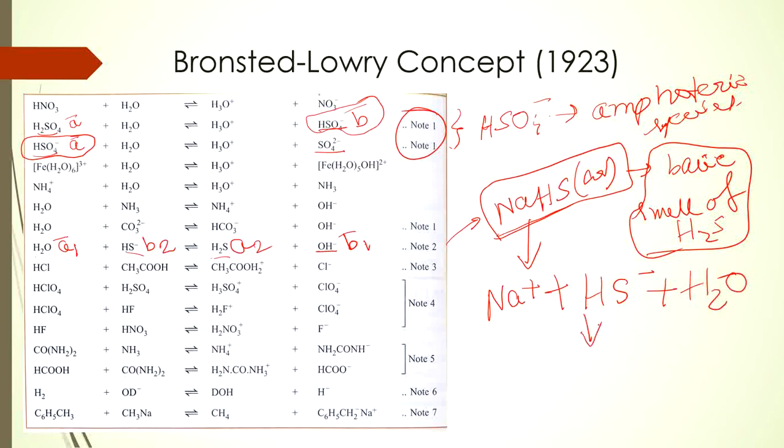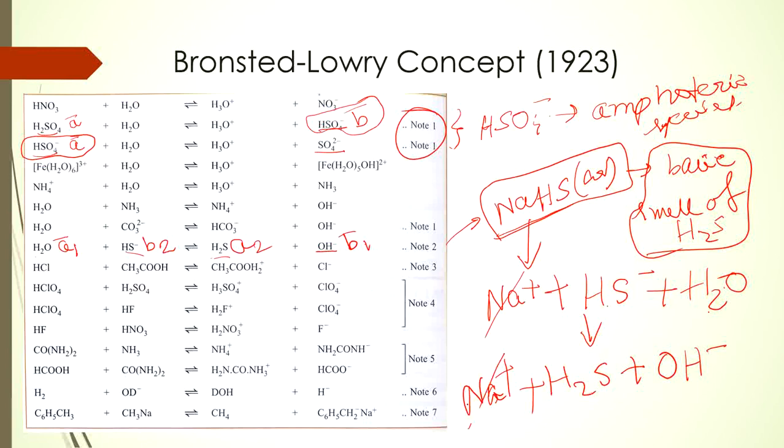So what will we get? One proton is being donated from H2O, and then HS minus will accept that proton to be converted into H2S, and it will be OH minus. This Na plus will be intact in both the reactant phase and the product phase, so you can cancel the Na plus from both sides.